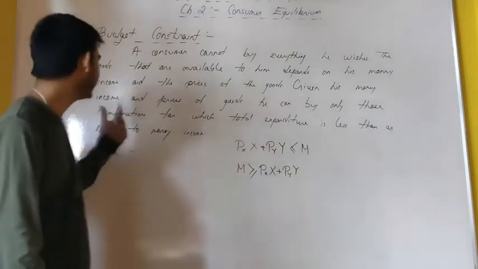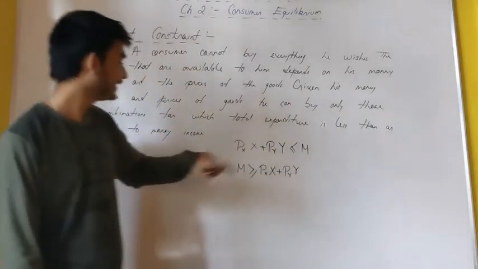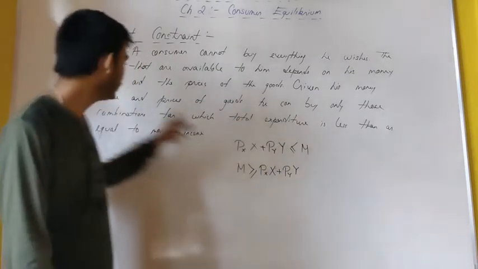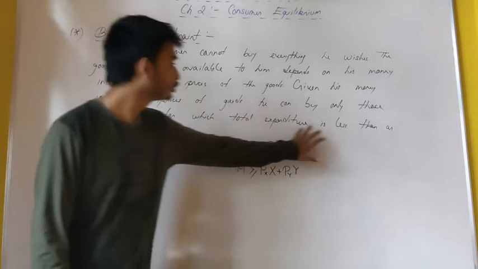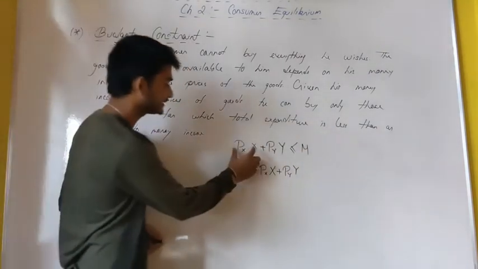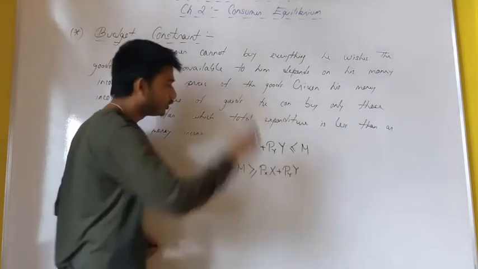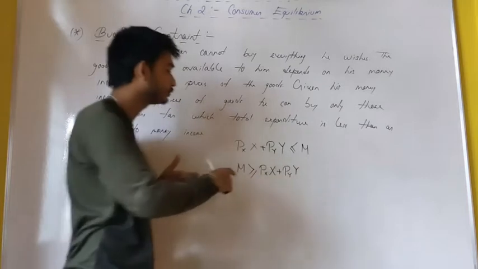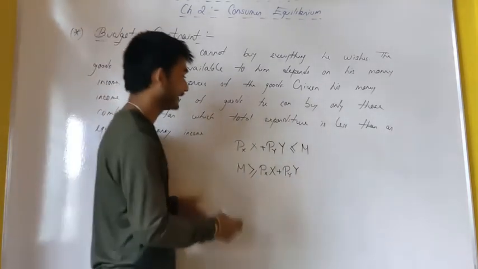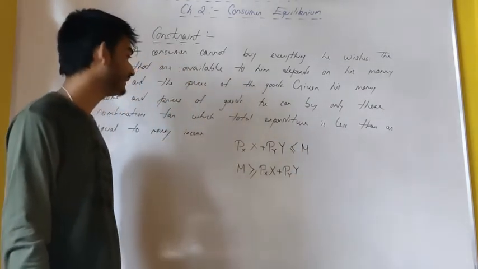So given his money income M and prices of two goods PX and PY, he can buy only those combinations for which total expenditure is less than or equal to the money income. This is the total expenditure for good X, this is the total expenditure for good Y. Clubbing them together, we have the entire total expenditure. The big chunk has to be less than or equal to money income.